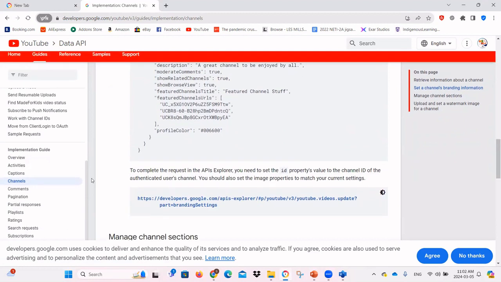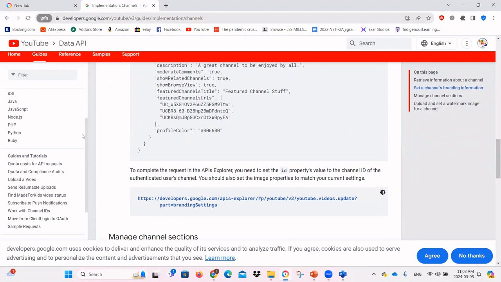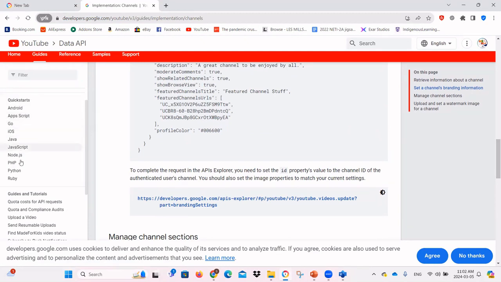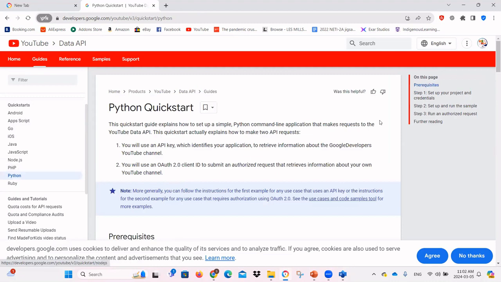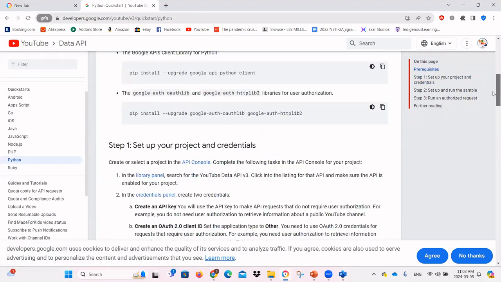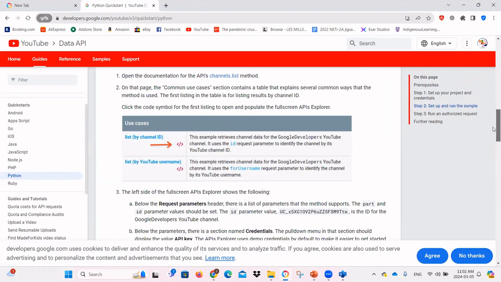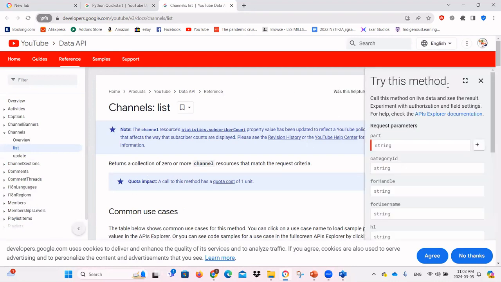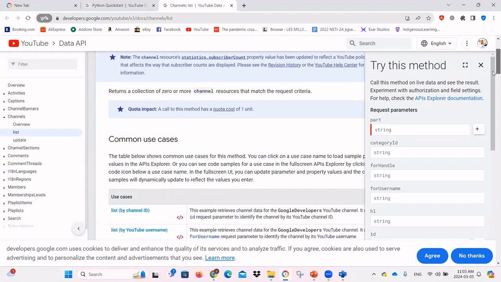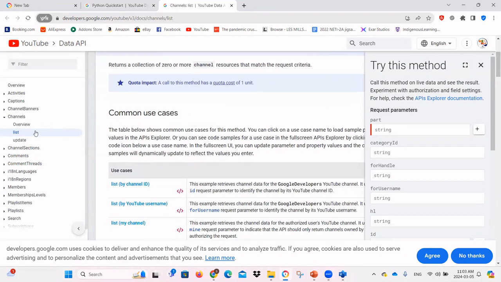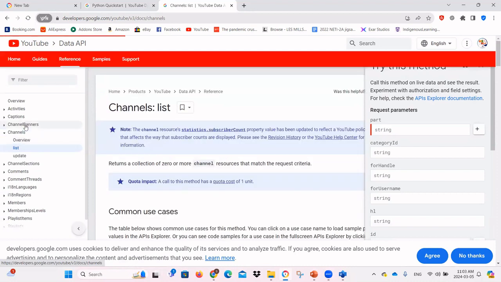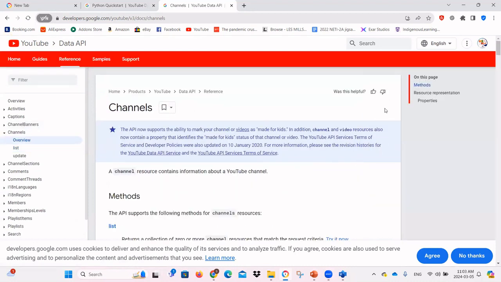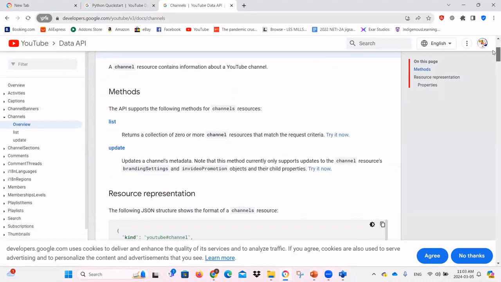Now, it's going to be confusing, because we are specifically looking into Python. So let's go to the Python library here. So, channels. Okay, so this is channel.list. We can also look at the overview. Now, which of the functions here will get us the most popular videos?